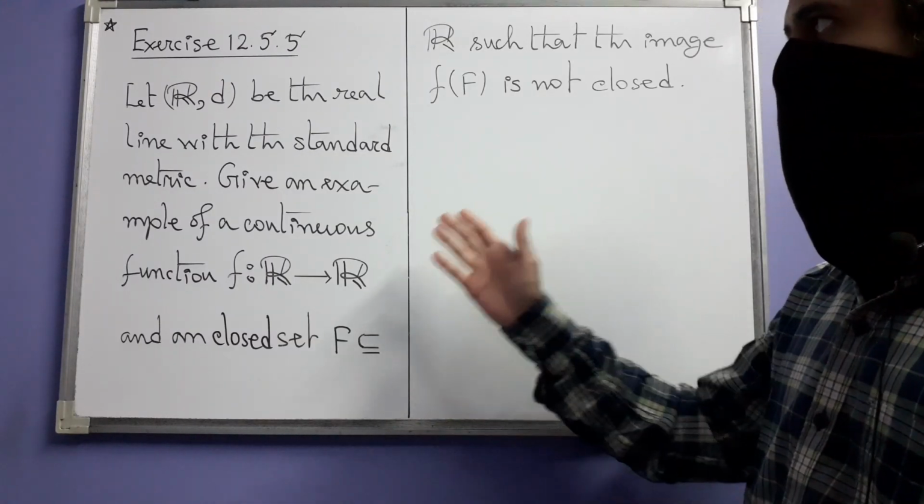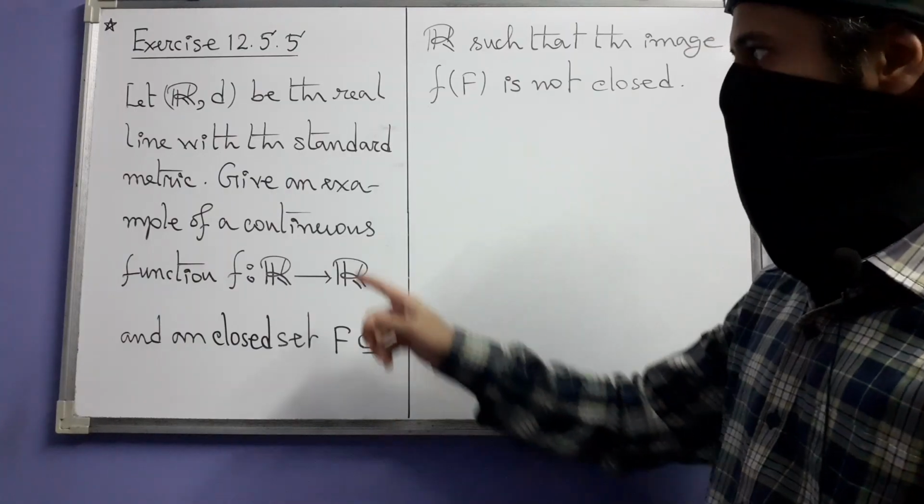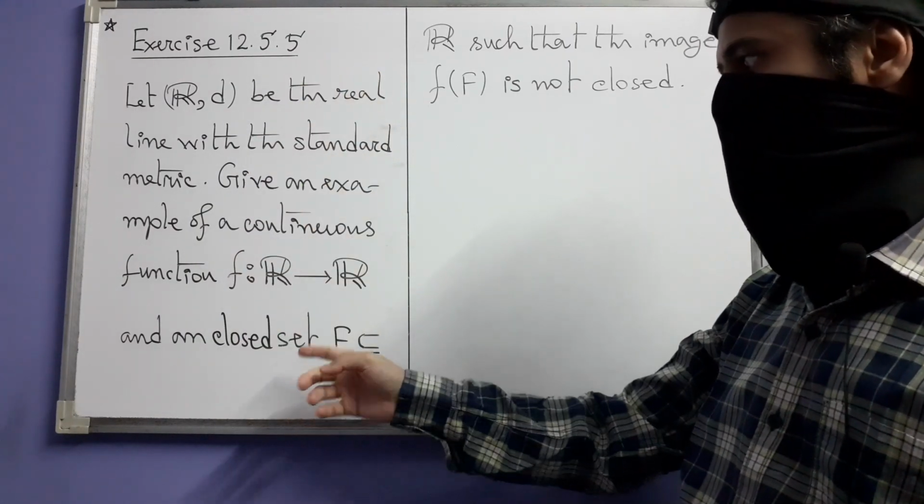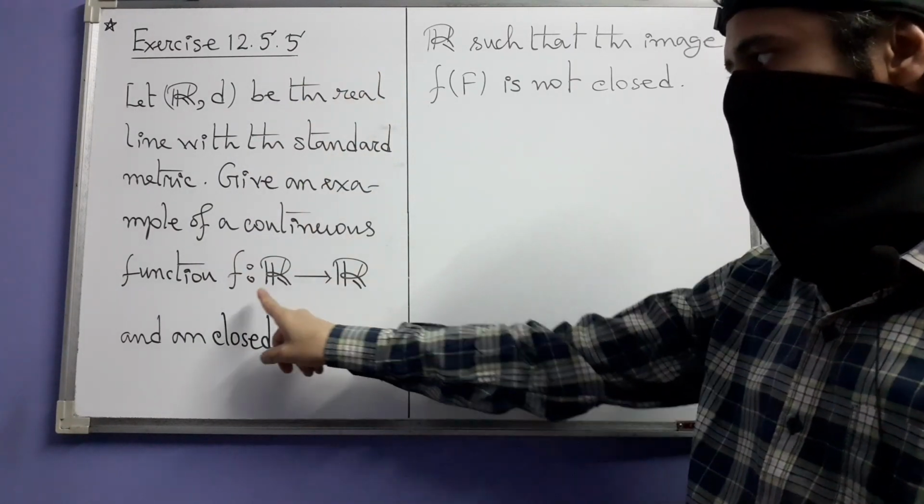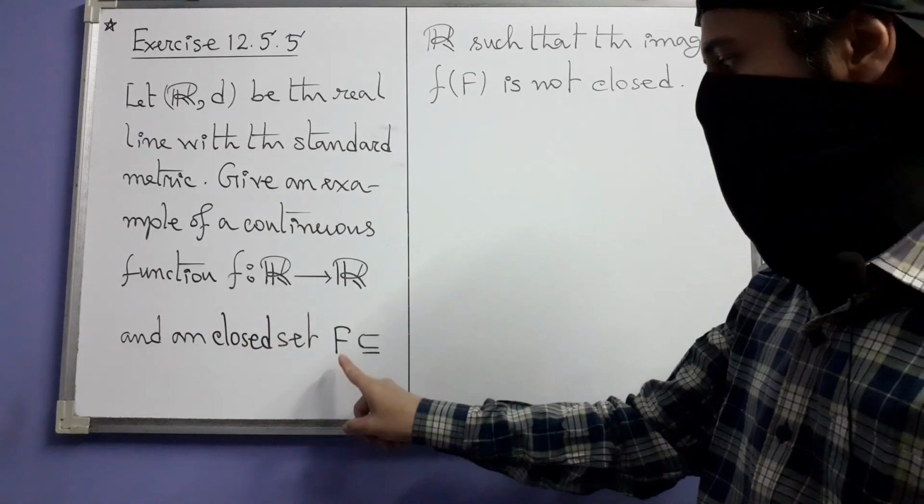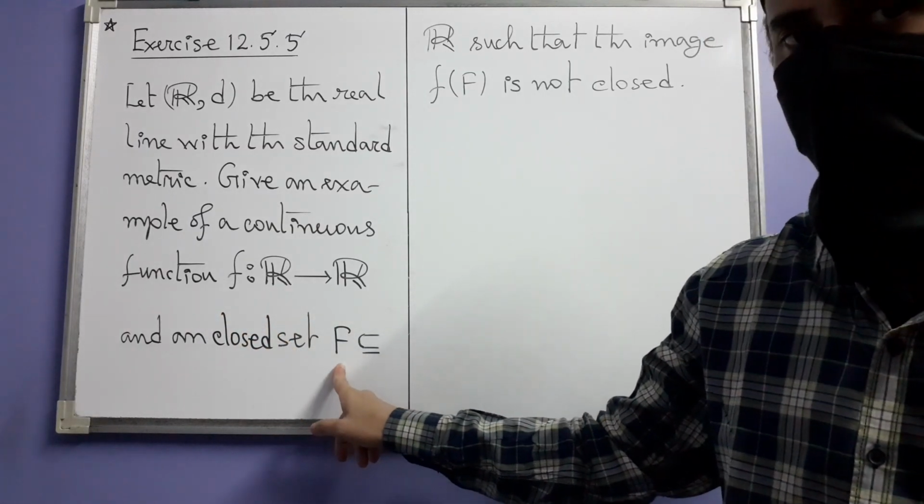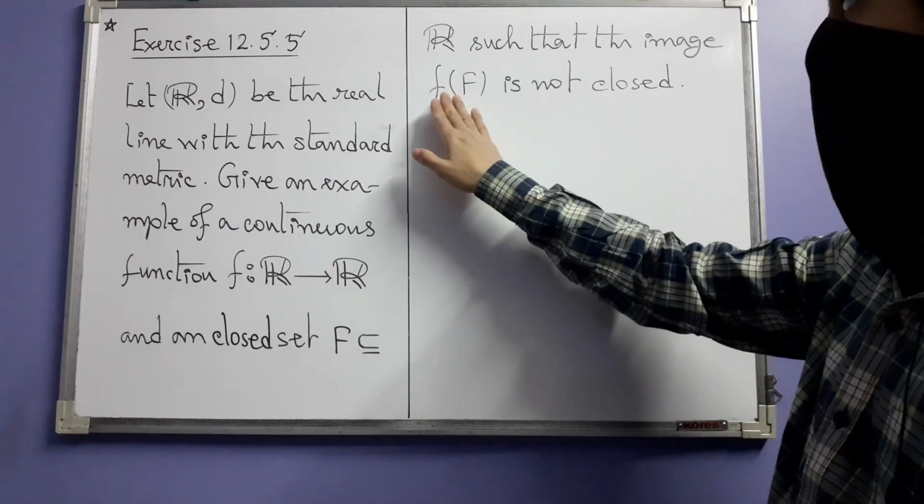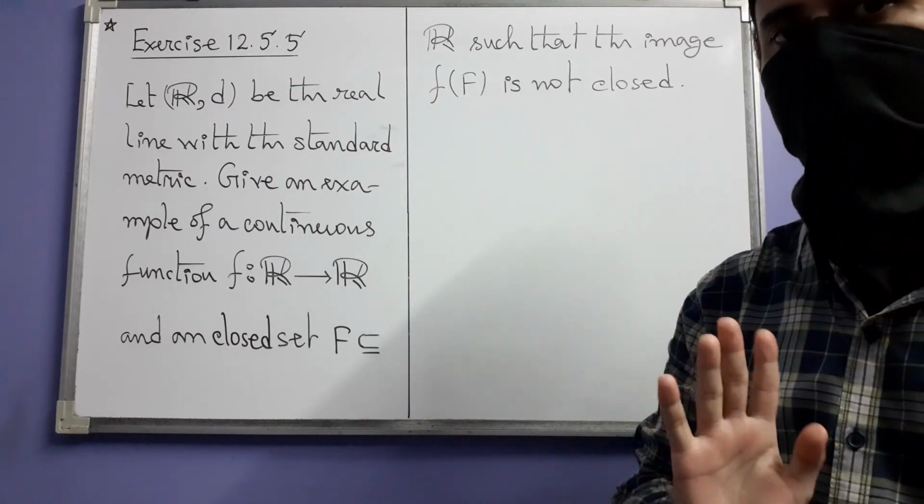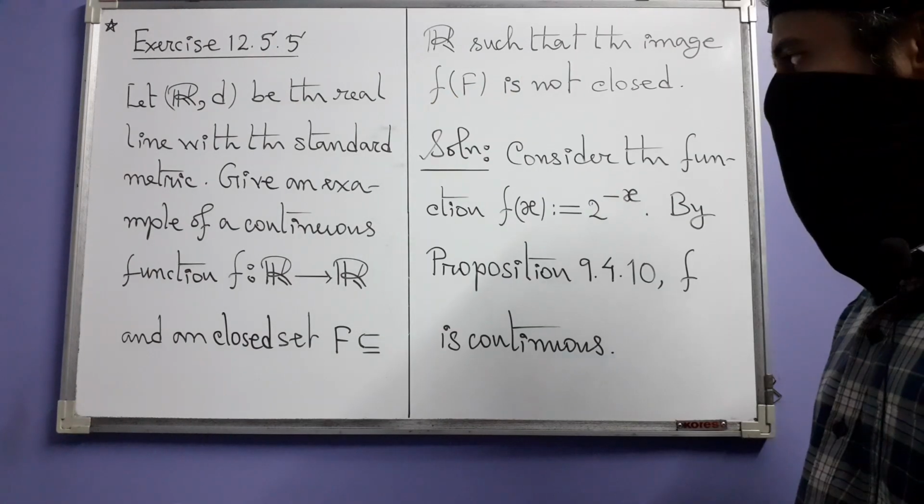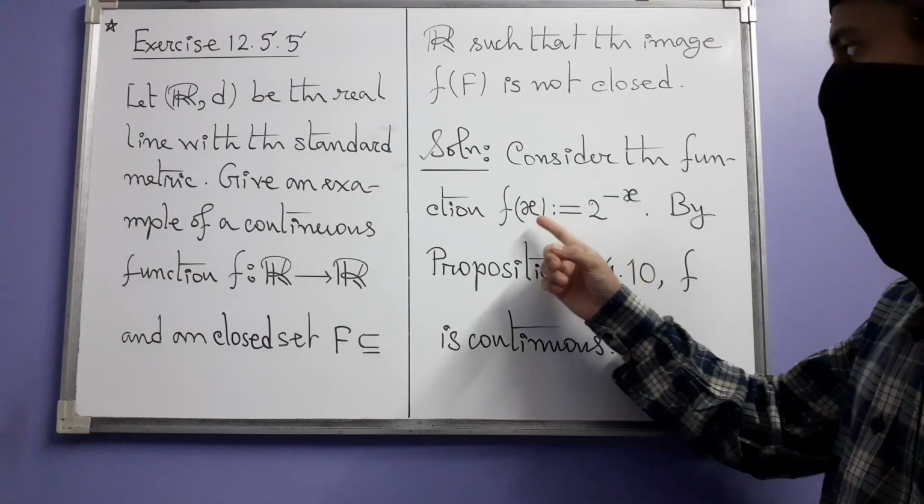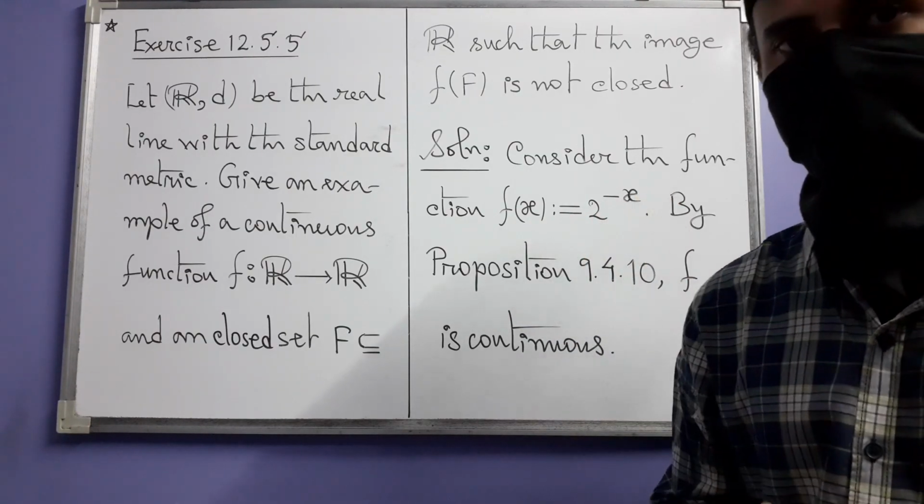Next, exercise 5, that is also similar. In this case it's almost the same thing, but now you have to produce a continuous function f and a closed set, this time not open, such that the f image of the set is not closed. This time let's consider this function. f of x is 2 to the power minus x.